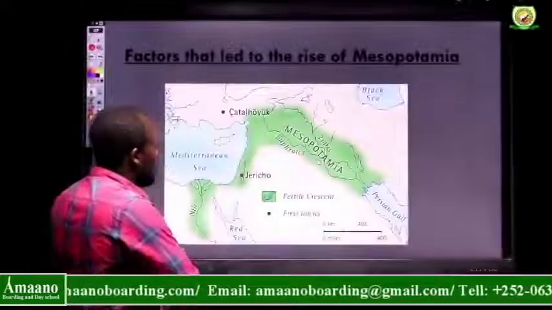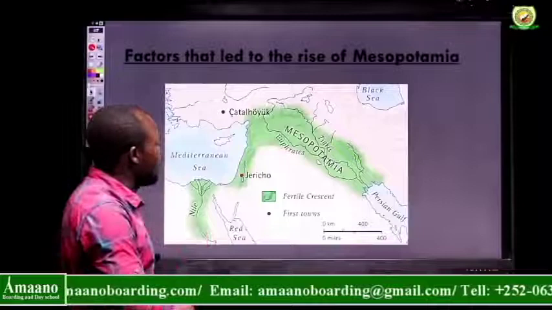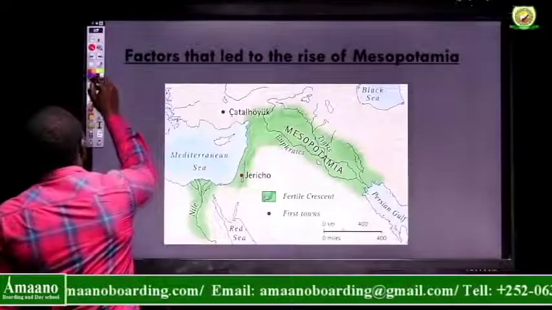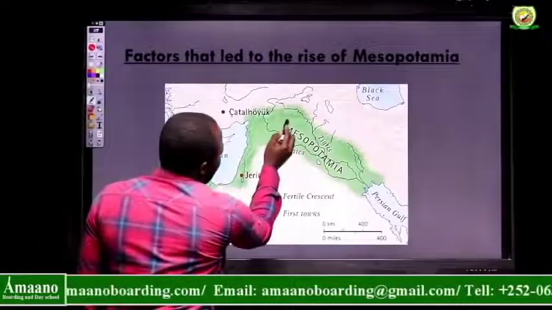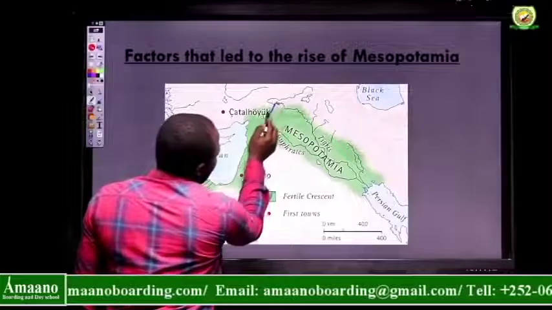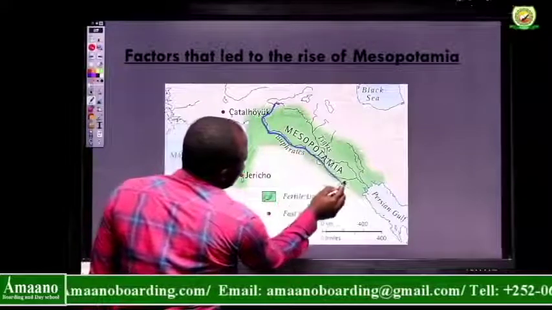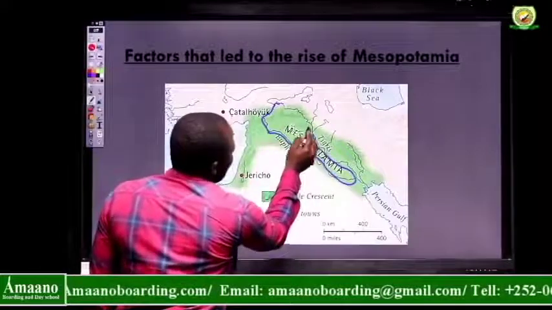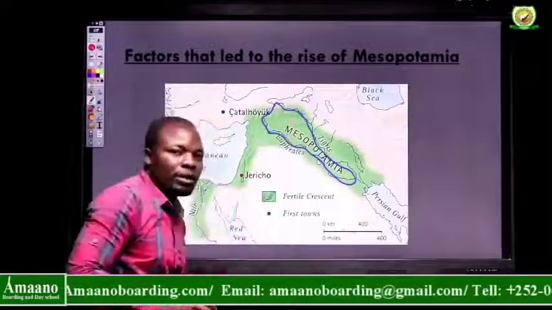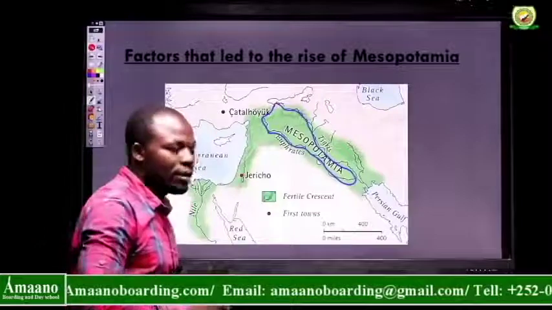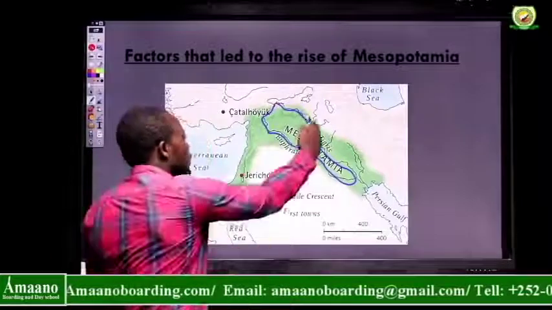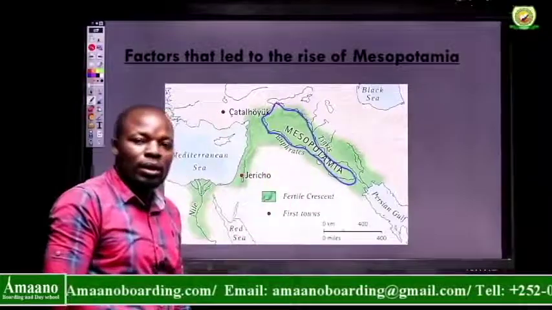Now, if you look at this map that's appearing on our screen, we can see where Mesopotamia is located. Once again, I'm repeating this, all this land here is where Mesopotamia was. On the map, it might look small, but it was a big land between 2 rivers. The 2 rivers were Tigris and Euphrates.